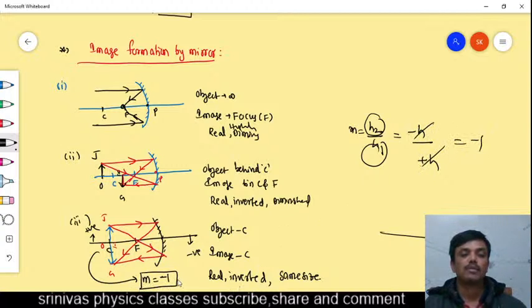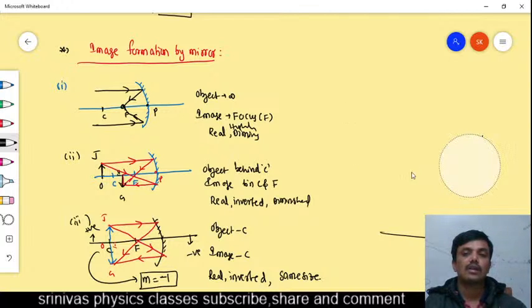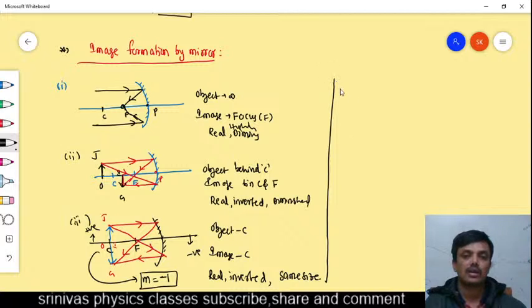This magnification is minus 1 when the object is at the center of curvature, right? They will ask an easy question, but with some twist. In case of a concave mirror, the magnification is minus 1. Related to that, draw the diagram and explain the position of object and image. Such questions they will ask with some twist. Direct questions they will not ask. Now let us go to the next, fourth one.